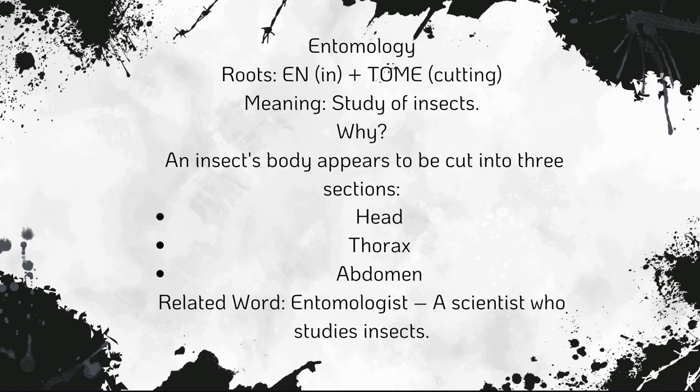So first we have ento. So ento means in, and then tom means cutting. So for insects, we can remember it by this thing, like an insect's body appeared to be cut in three sections: head, thorax, and abdomen. So tom is kind of related to that. Then entomologist is a scientist who studies insects.